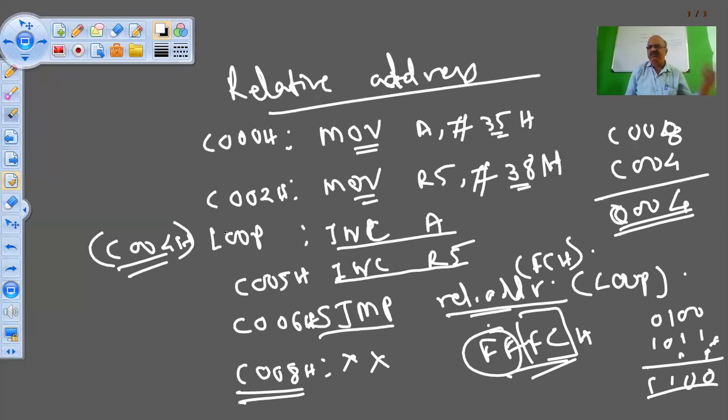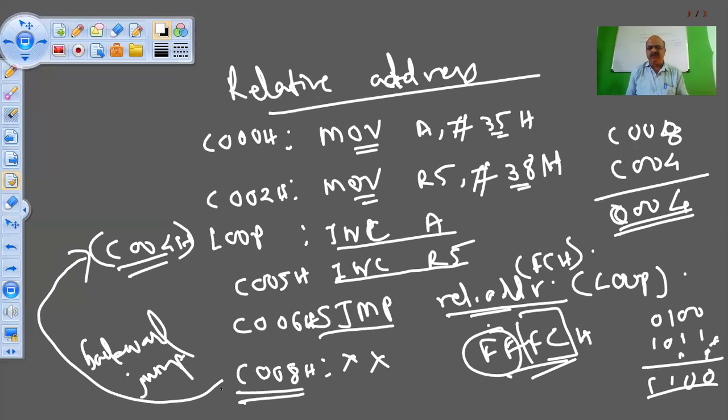I am taking a jump which is 4 addresses above C008. Okay, this is a backward jump. I am jumping back from C008 to C004. So this is called the backward jump.